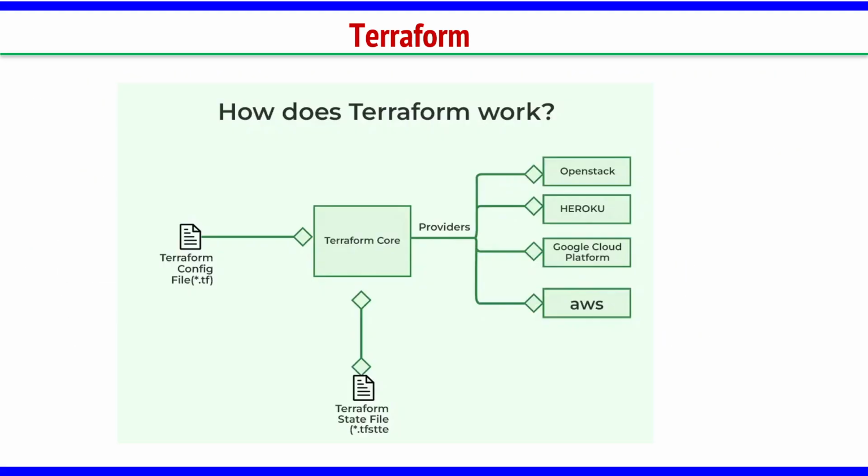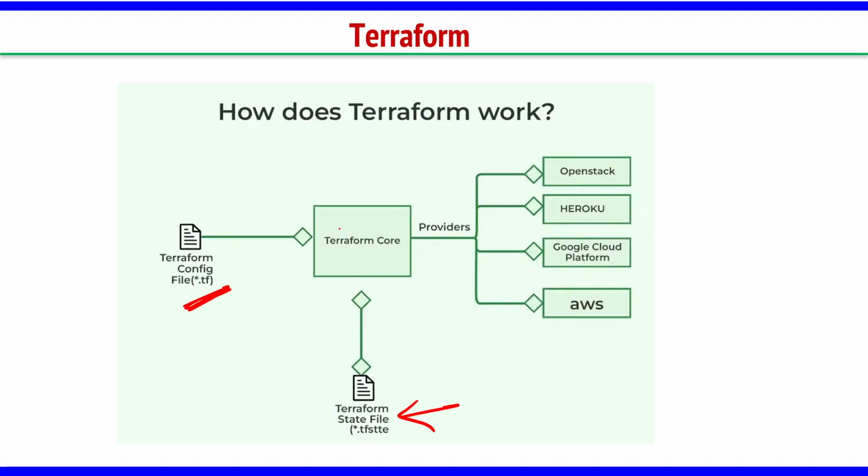So, how does Terraform work? What is the working procedure of Terraform? Terraform config is a .tf file. We can relate this to the Dockerfile and Jenkinsfile. In the same way, we have the Terraform config file, which we call the .tf file, and then we have the Terraform state file. What is the state file? We are maintaining the current state of the machine.